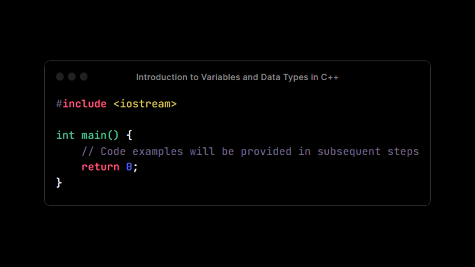Introduction to variables and data types in C++. Variables are used to store and manipulate data in a program. In C++, variables must be declared with a specific data type before they can be used. In this tutorial, we'll explore various data types available in C++ and how to work with variables.